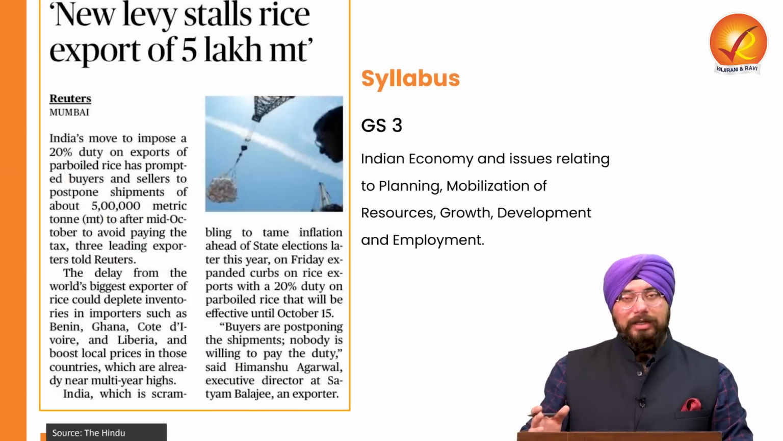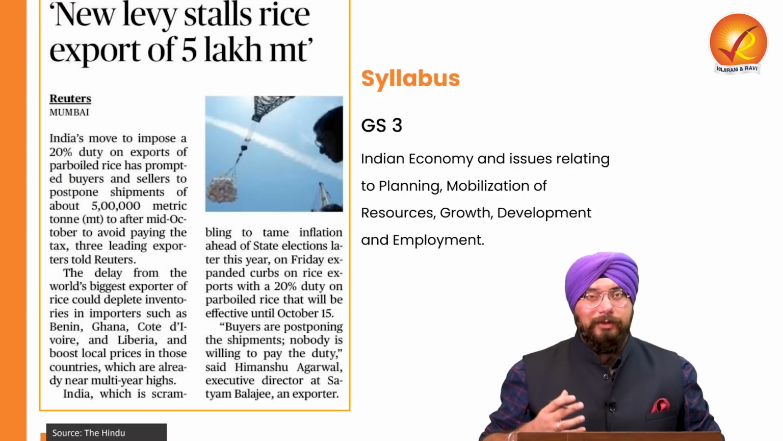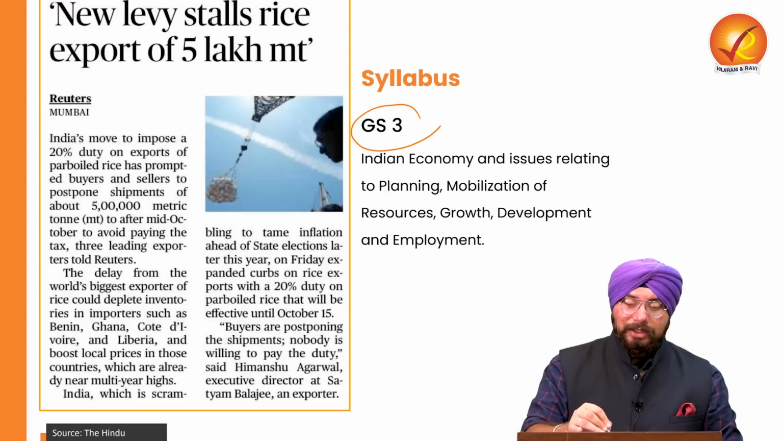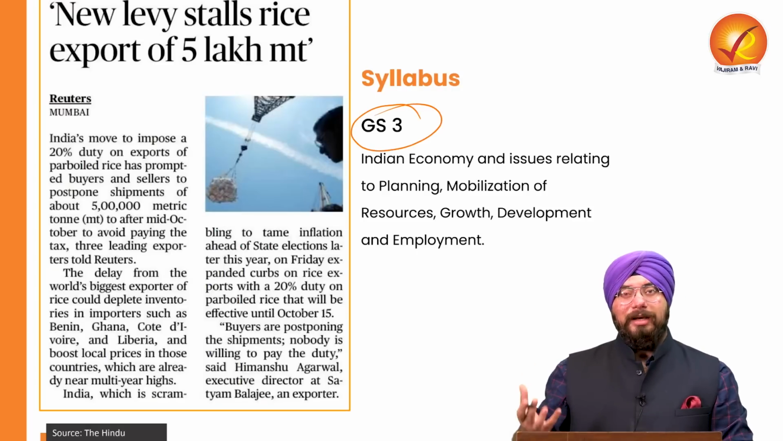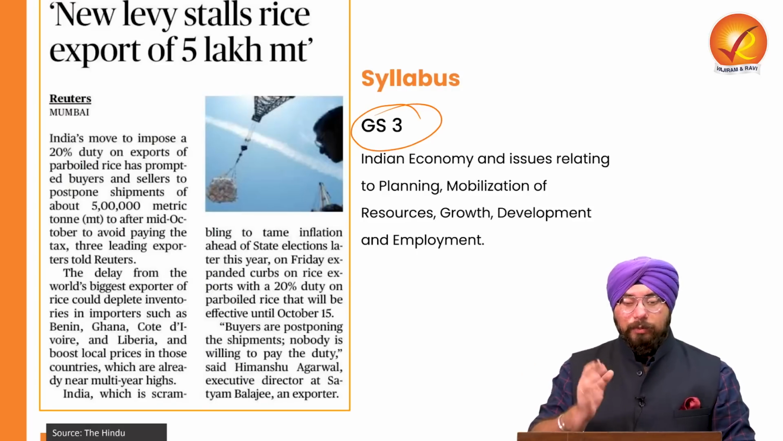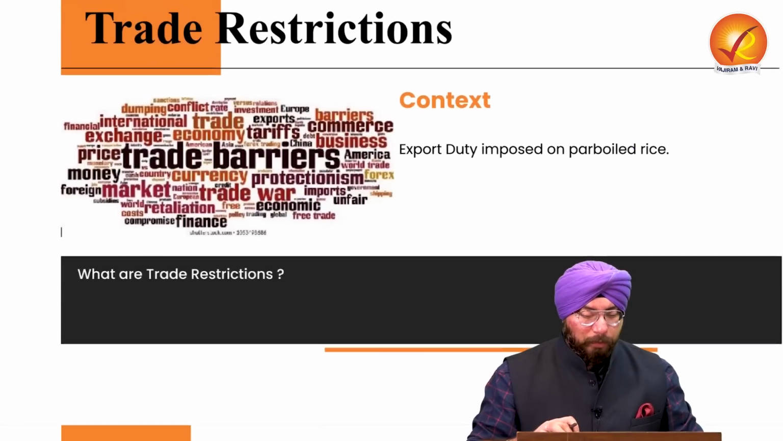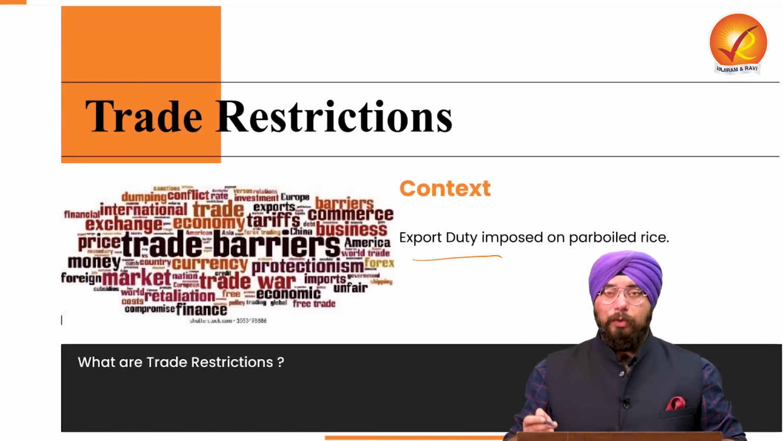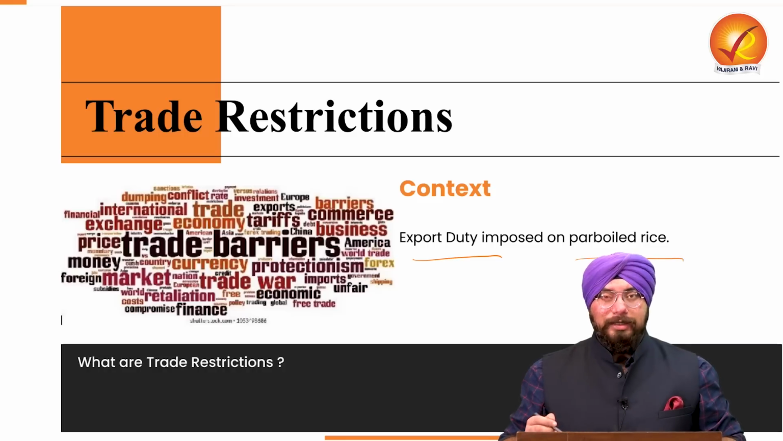Now, recently, what government has done, they have put in various trade restrictions related to certain commodities. Why is it important? Again, our GS paper 3, Indian economy and issues relating to it have been mentioned, which is why this topic becomes important. Now, the context is that the government has imposed recently an export duty on parboiled rice.